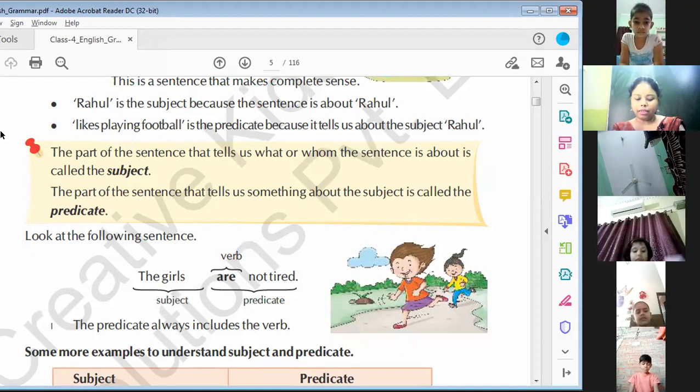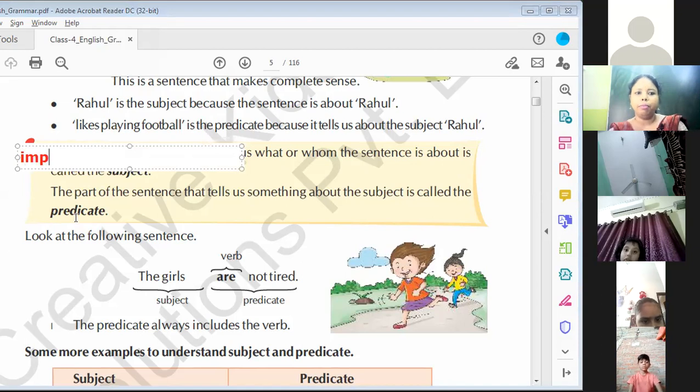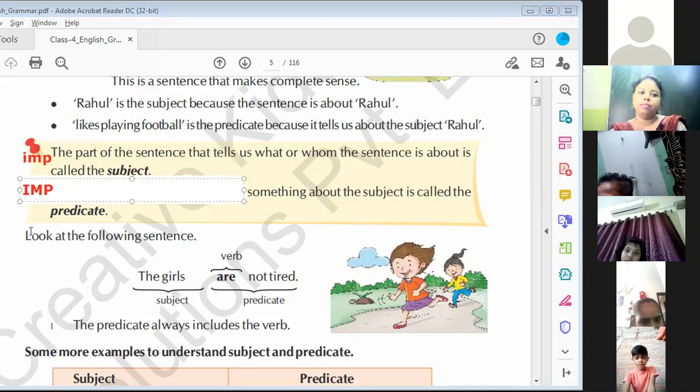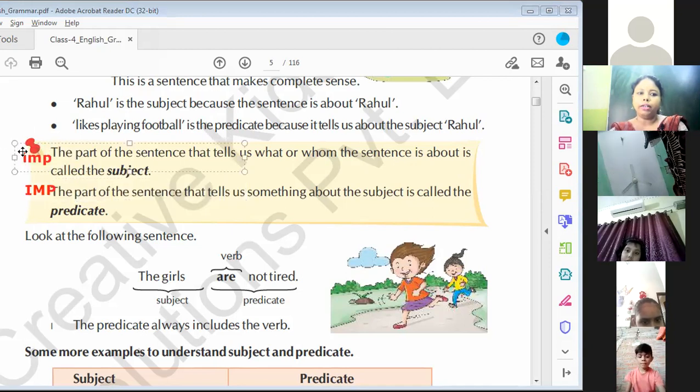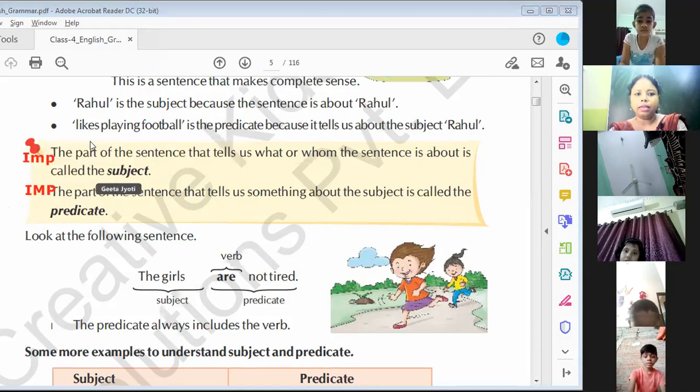And in the third chapter, it is very important that you write this: the part of the sentence that tells us what or whom the sentence is about is called the subject. You have to write this also. And this is also important. You all have to write this definition in your notebook. The definition of subject and the definition of predicate, you all have to write.